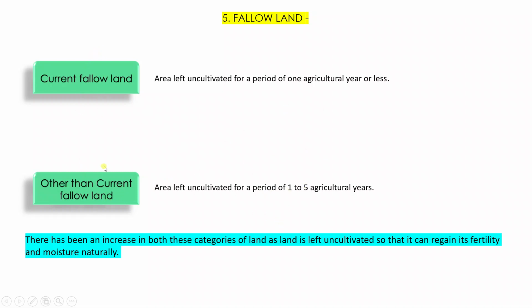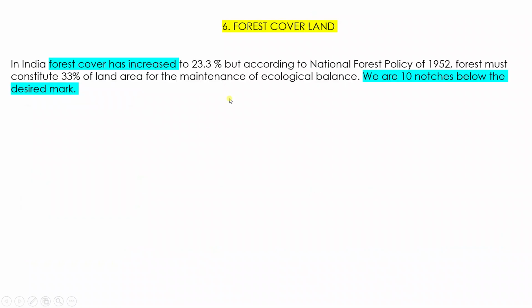Now there's been an increase in both these kinds of land. Why? Because farmers are also very aware these days, and they know that it's good for them if they leave this area fallow for 1 year or 2 years or for a period of 5 years, so that the soil can retain its fertility naturally. So in order to help the soil retain its nutrients and moisture, they leave it fallow for a period of 5 years, right?